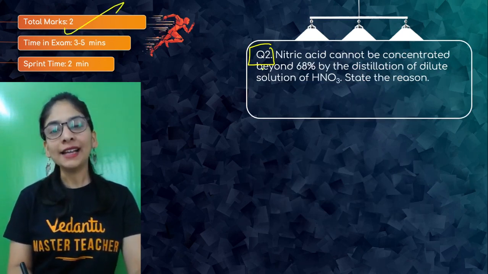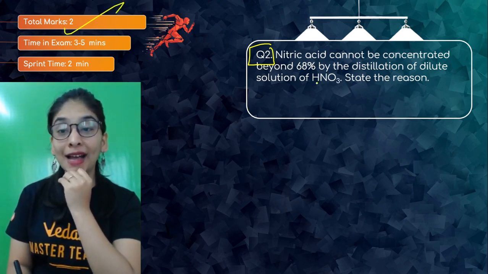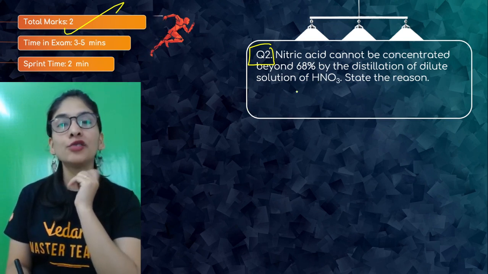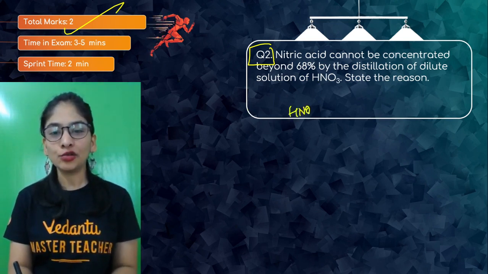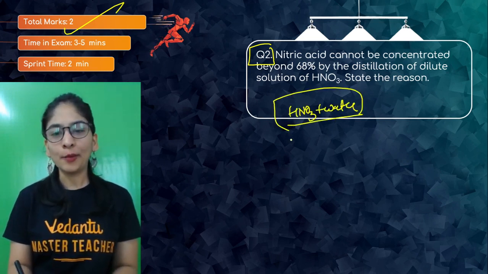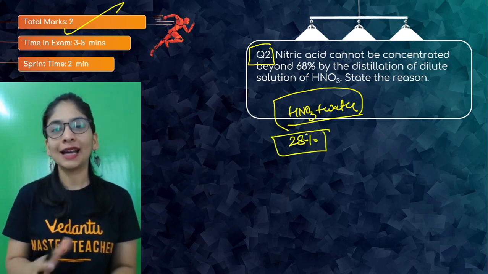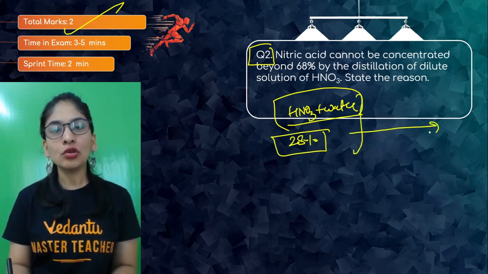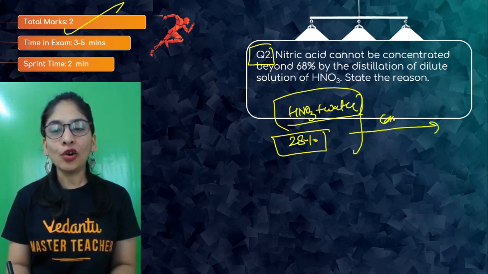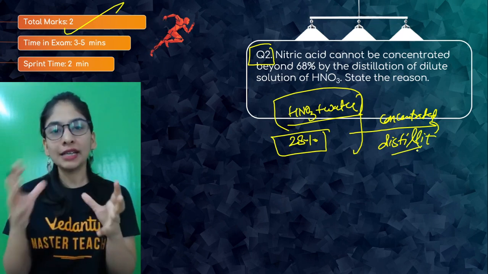Nitric acid cannot be concentrated beyond 68% by distillation of a dilute solution of nitric acid. It's like I'm having a solution of nitric acid with water. Again, just think about it. Suppose I'm having a 28% solution of nitric acid with water, that's much diluted. One thing that came to our mind is how to make it concentrated, so let's try to distill it. Distill means you'll take this mixture and heat it in a distillation flask.